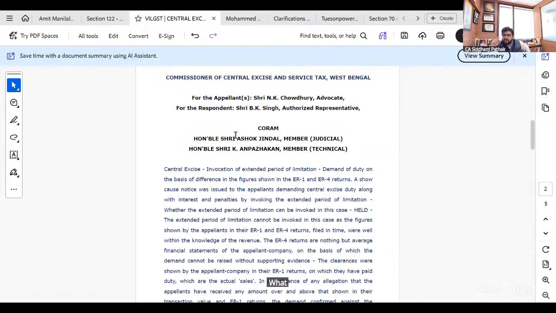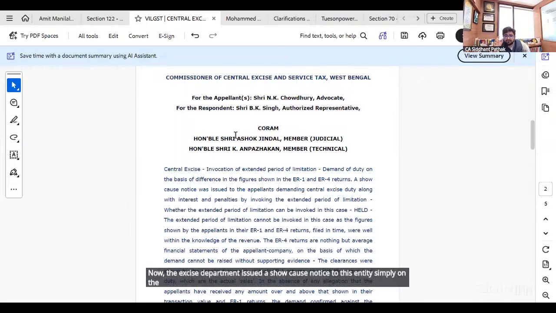What happened was, the department proposed a demand by issuing a show cause notice in this case simply on the basis of finding a difference between ER1 and ER4. Now, what is ER1? ER1 is like GSTR1 in excise, where you disclose your dutiable supplies. What is ER4? ER4 is like GSTR9 in GST, that is the annual return that you file, with various information in it. The excise department issued a show cause notice to this entity simply on the basis of a difference identified between these two returns, and proposed the demand.